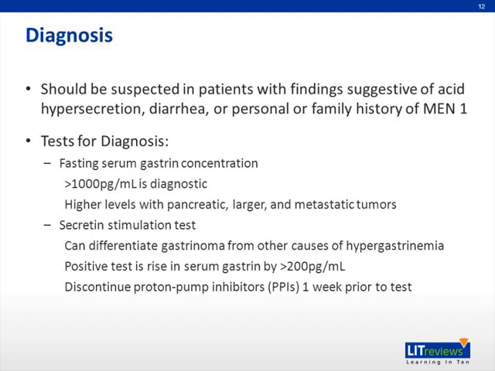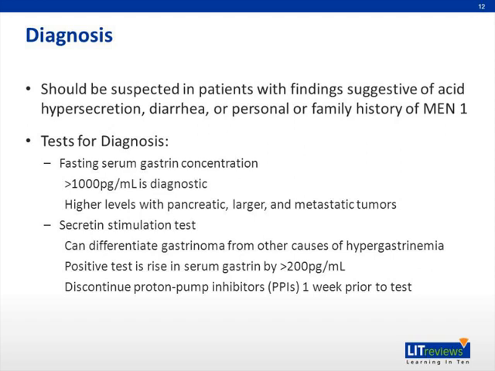The secretin stimulation test can differentiate patients with gastrinomas from those with many other causes of hypergastrinemia and should be performed in every patient suspected to have ZES who has a non-diagnostic fasting serum gastrin concentration. Secretin stimulates the release of gastrin by gastrinoma cells, and therefore most patients with these tumors have a dramatic rise in serum gastrin in response to a secretin infusion.